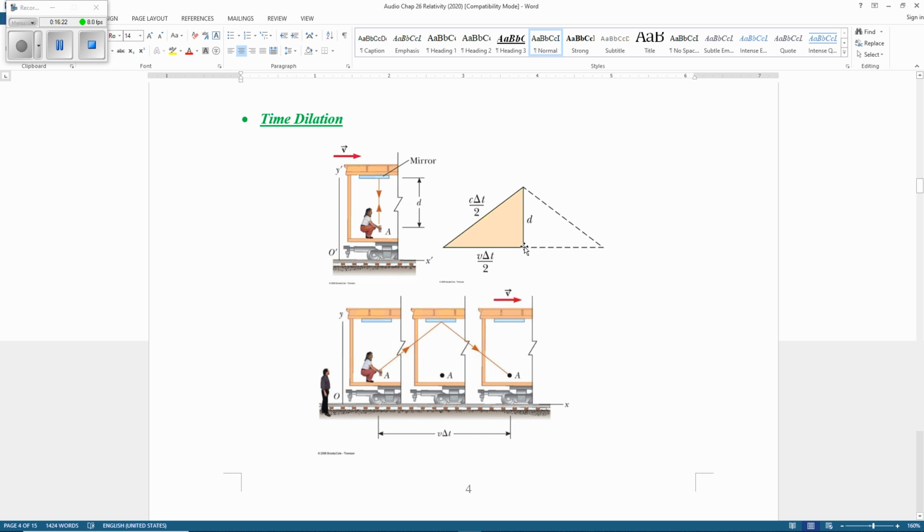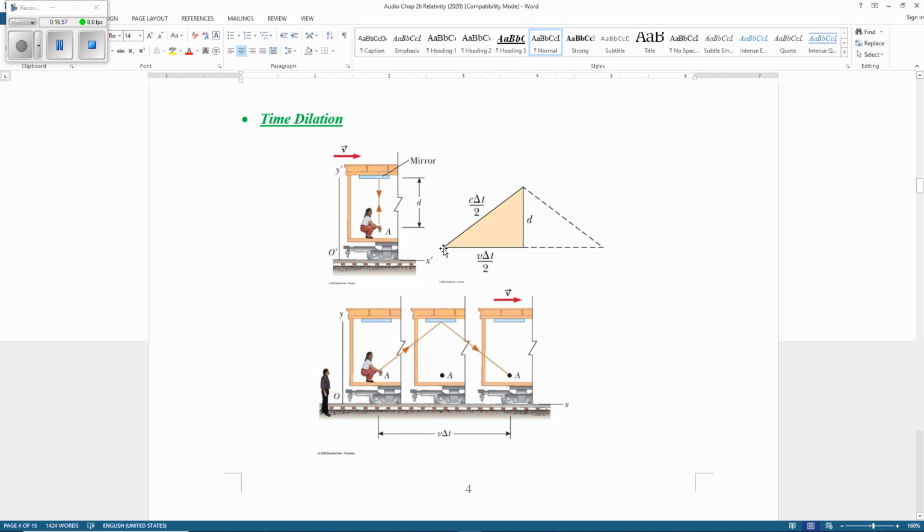So Mary sees the light go up and down, back. Now Ben says the light goes this way. So this distance, of course, travels at the speed of light. Half delta t, because the total time from here back there is delta t. From here to the ceiling is half. So speed of light times half delta t. That's like traveling from Mary's hand to the ceiling, the mirror.